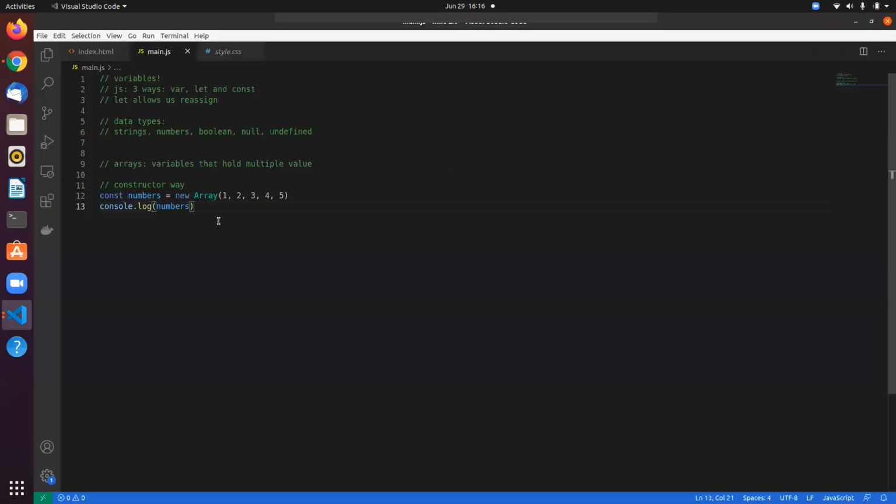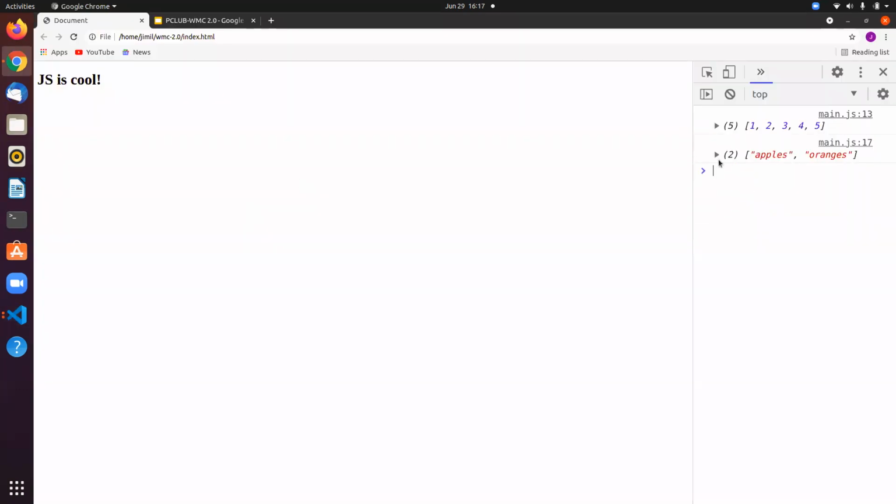As simple as that. But most of the time, you're going to see people using square brackets. They just use these brackets, and you can basically add anything in here. So let's add some strings in here. Okay, and if I log this, you get your output of the array.